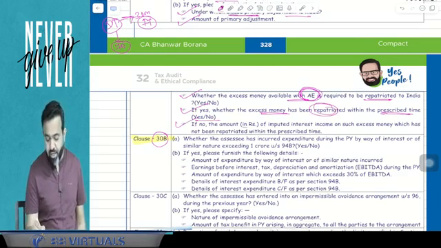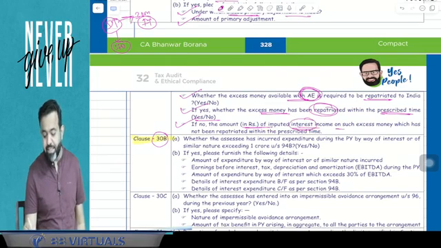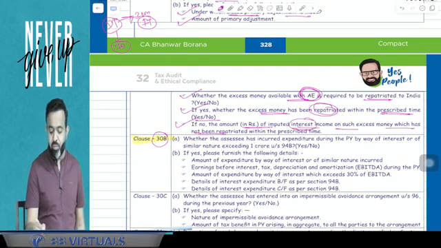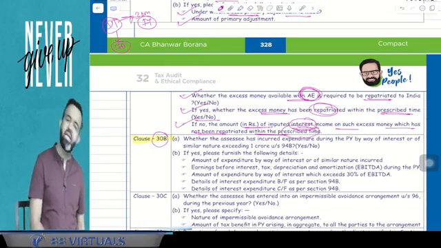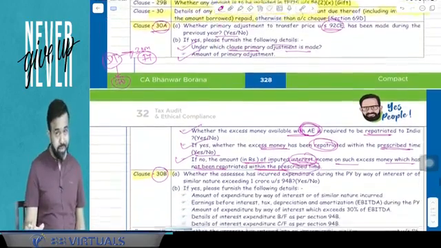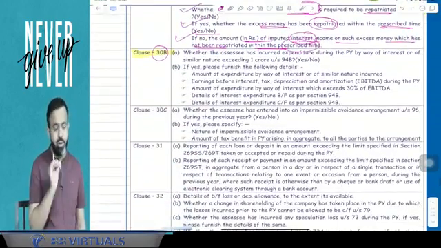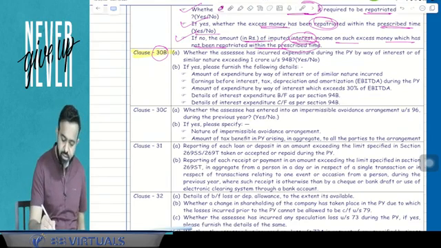And guys, if no, then the amount of imputed interest income on such excess money which has not been repatriated within the prescribed time limit. So this is the 30A. Now 30B is also interesting. You have to remember 30B.